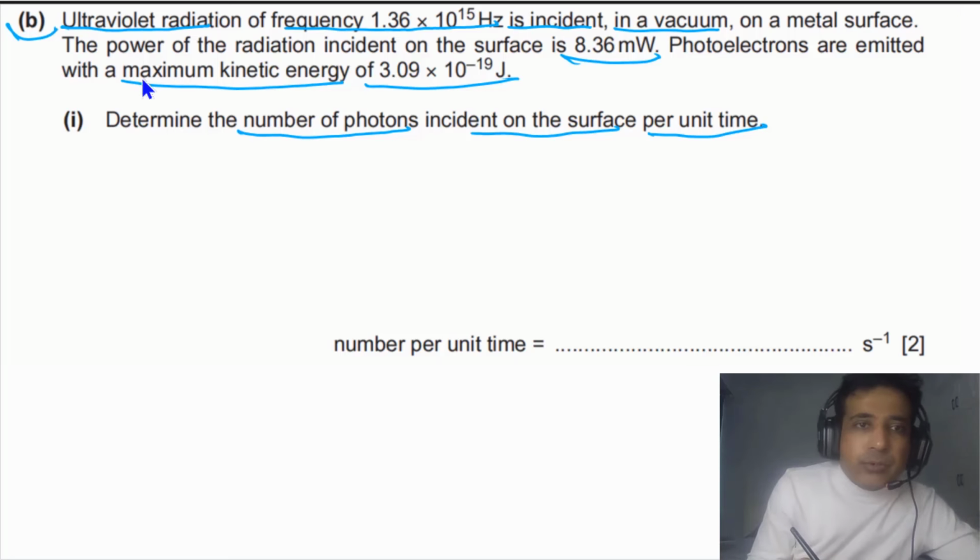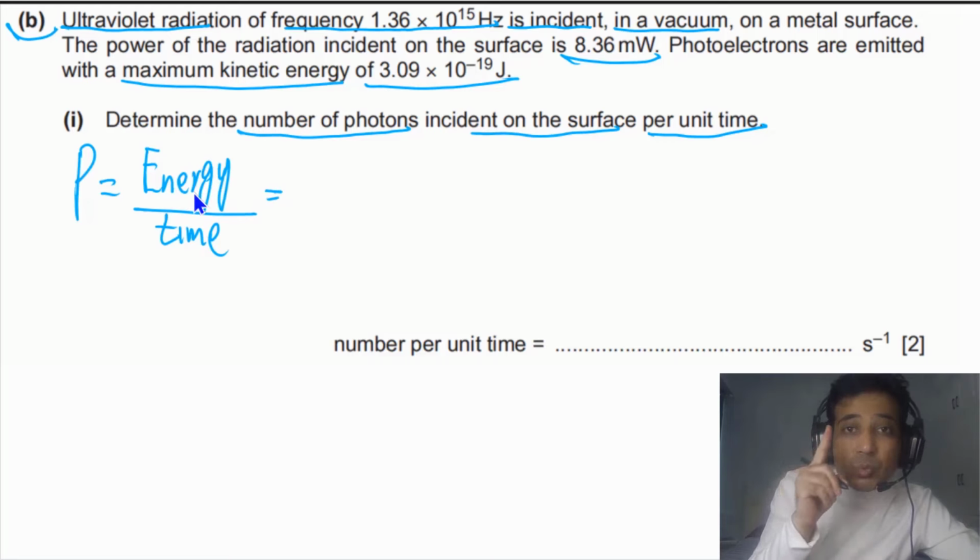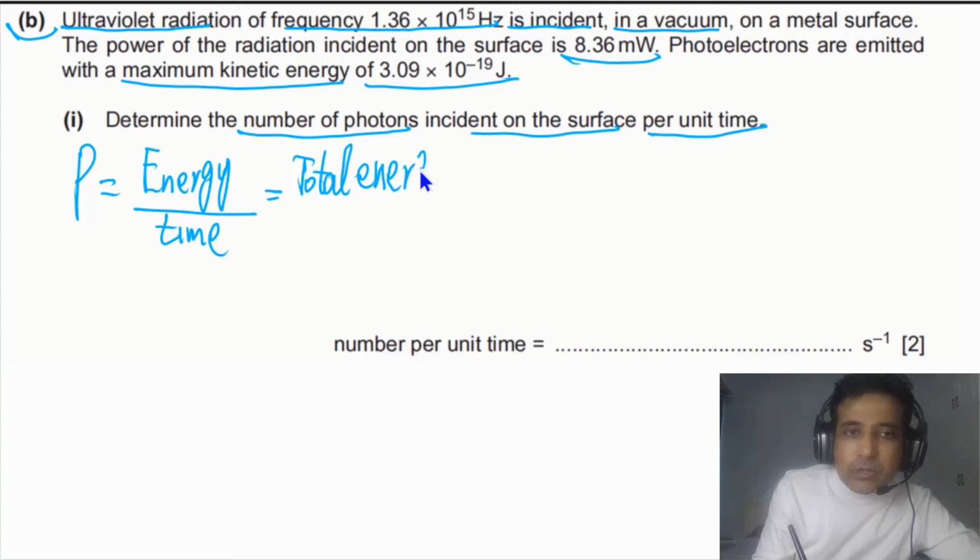In this case, we have the power, and power is equal to energy over time. So we need to find energy per unit time. Energy here is representing the total energy, so I'll be using total energy for better understanding. This is the total energy falling on the surface of the metal per unit time. Per unit time means 1 second.